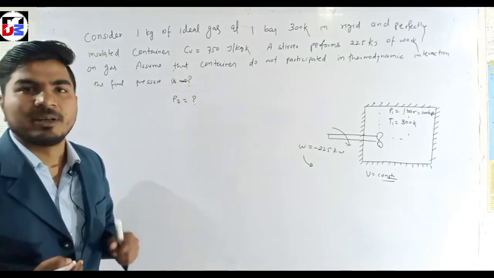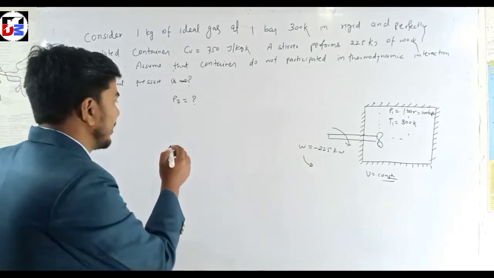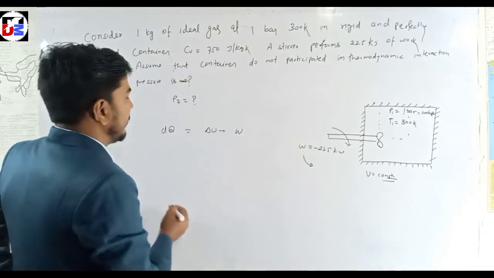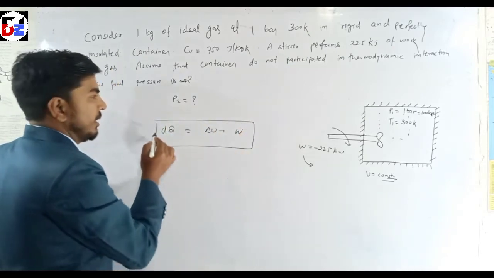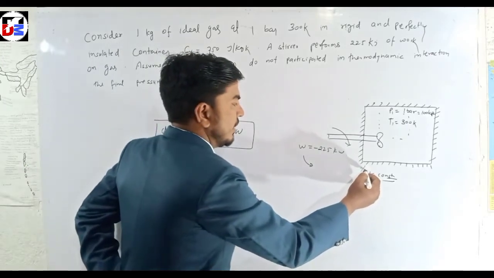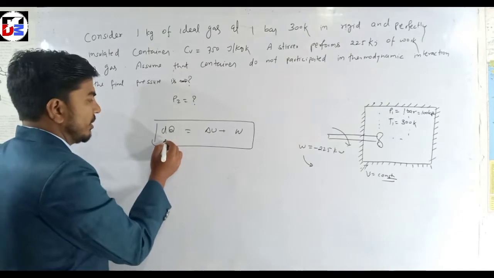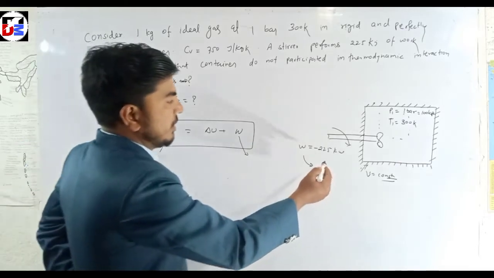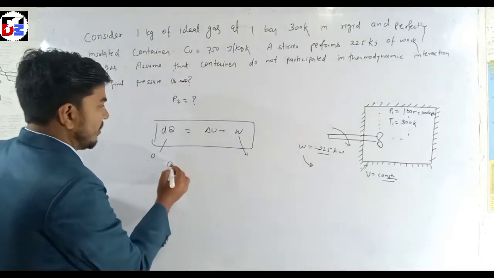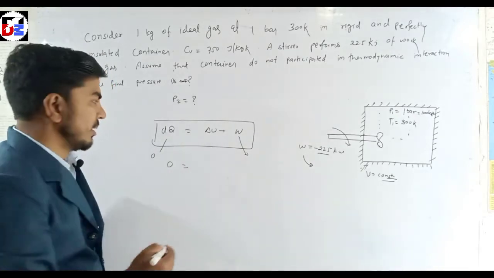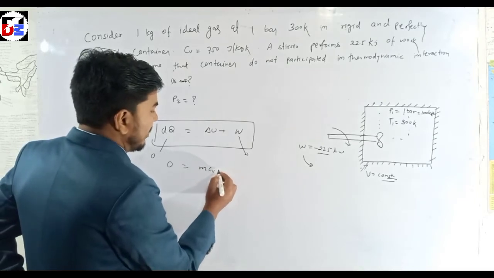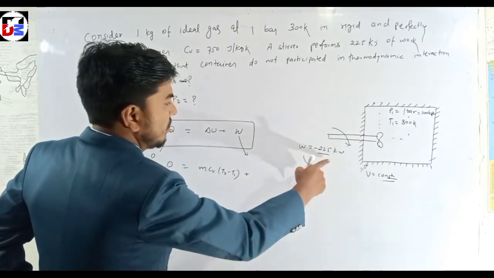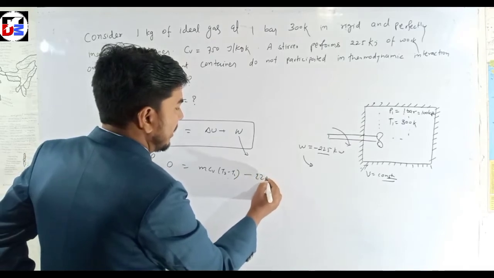So we know the first law of thermodynamics. What is the first law of thermodynamics? It says that dQ is equal to del U plus W. Here, for energy interaction, the heat transfer is zero since this is insulated, and W is given as 225. For an ideal gas, the change in internal energy is written as m Cv (T2 minus T1), and W is given, here negative 225.